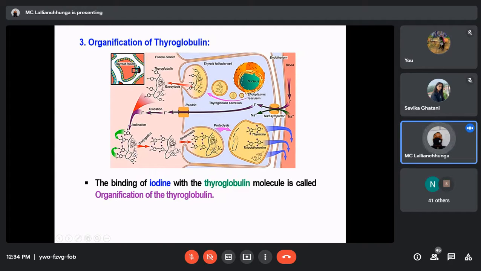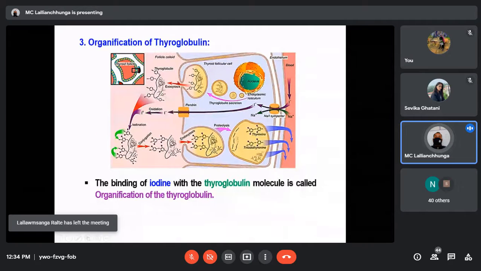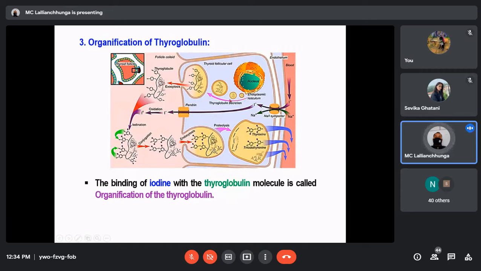At the same time, here you see thyroglobulin, this glycoprotein molecule, is also released from the endoplasmic reticulum, passing through the Golgi apparatus, and then by the process of exocytosis it is released into the colloid.